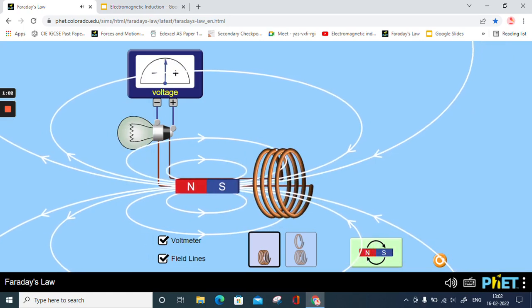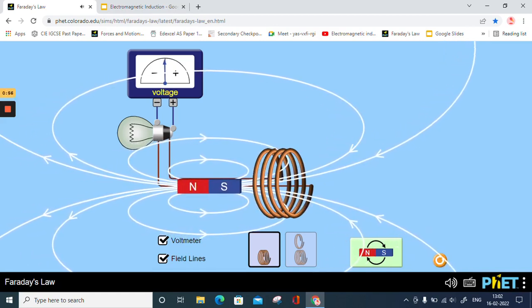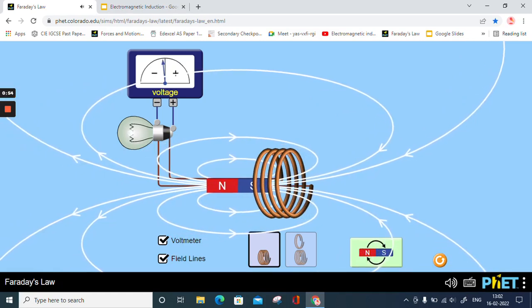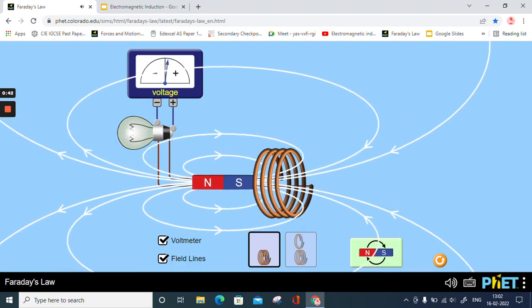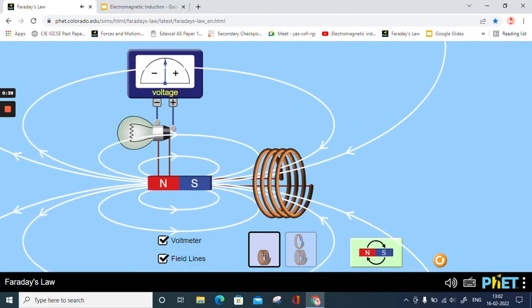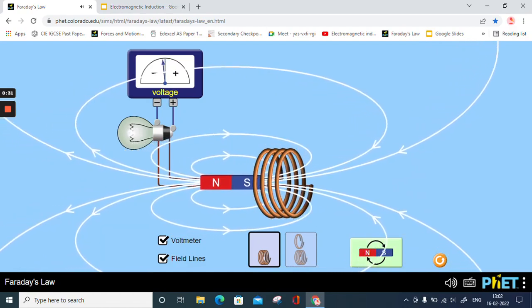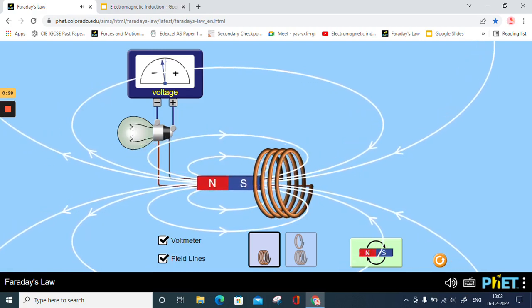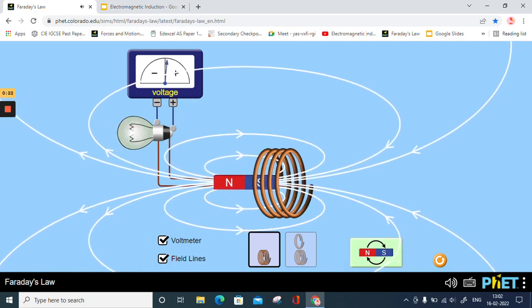Now if I try to go away, the intensity of the bulb is decreasing. But when I go inside the loop, inside the coil like this, the intensity of the bulb is increasing. That means where I have more magnetic field, the light intensity is increasing. But when I go back, as the density of the magnetic field lines is less, the intensity of the light of the bulb is also less. So this is what we can understand from here: where we have more magnetic field lines, the intensity of the bulb is more, which means more current will be developed.